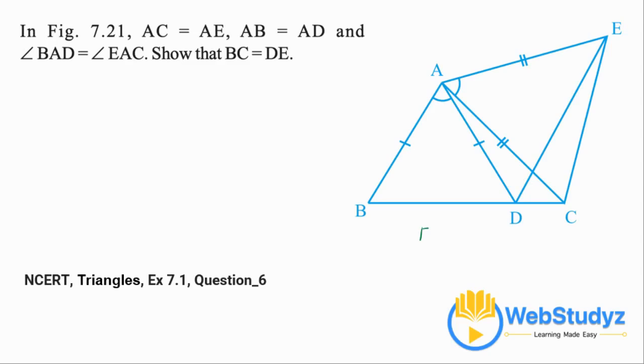Hello students, let's read the question. In the figure 7.21, we have given that AC is equal to AE and AB is equal to AD and angle BAD is equal to angle EAC, so that BC is equal to DE.